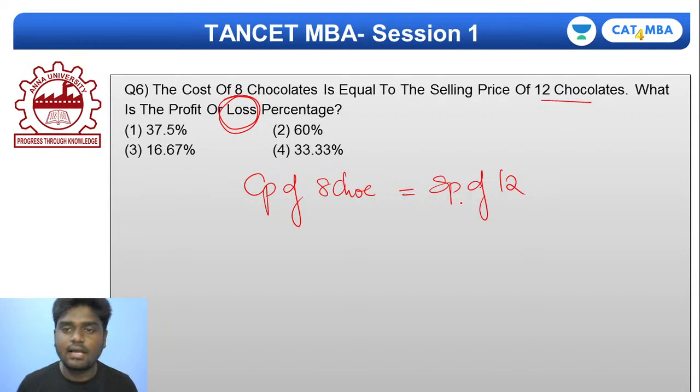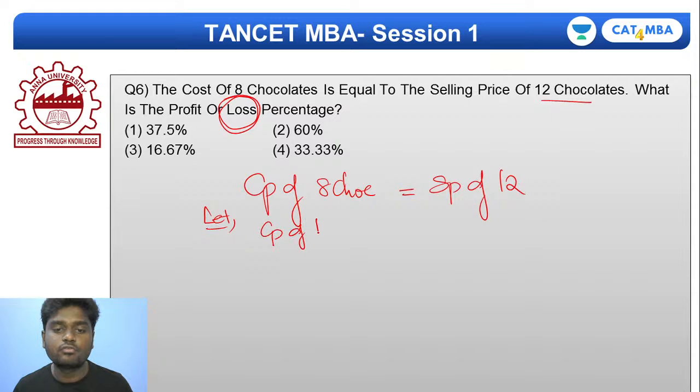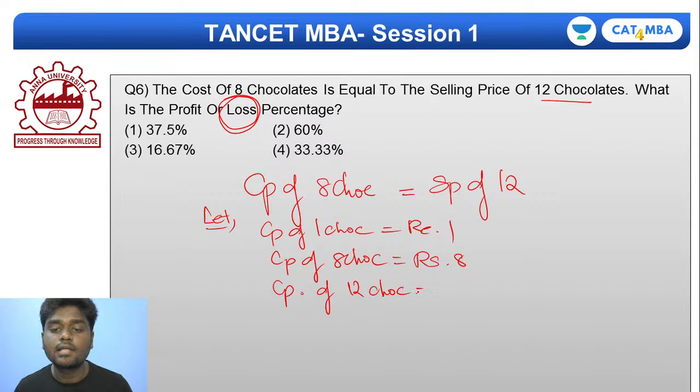Come on, guys. I'll try to do this. Listen very carefully. I'll go for an assumption. Let the cost price of one chocolate be rupee 1. Then the cost price of 8 chocolates is rupees 8, and the cost price of 12 chocolates is rupees 12.